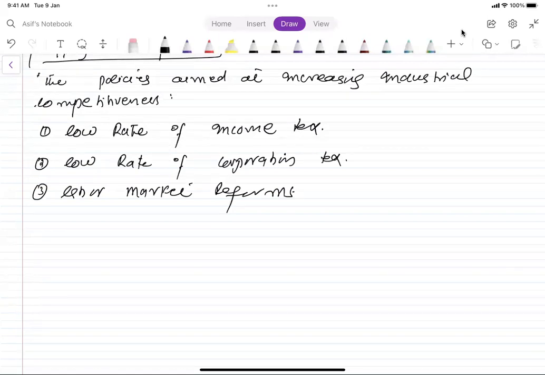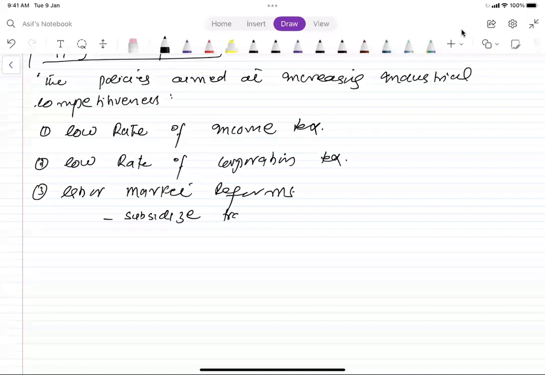Because if the workers are working with more efficiency and giving more productivity, the overall productivity of the economy rises. So in the labor market reforms, we can subsidize the workers' training programs, so that workers can obtain training with less amount of money.